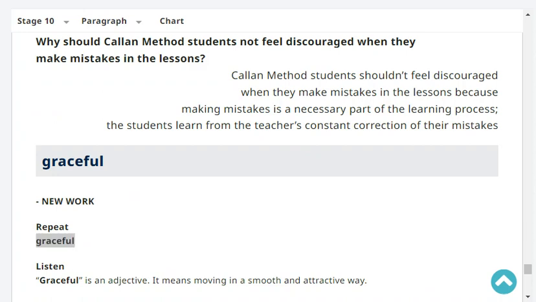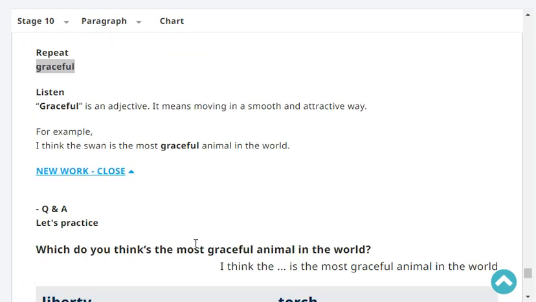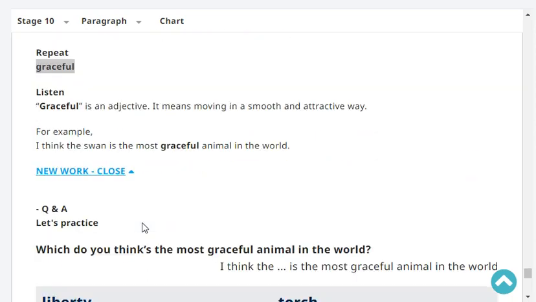Graceful. Very good. Okay, listen. Graceful is an adjective. It means moving in a smooth and attractive way. For example, I think the swan is the most graceful animal in the world. Okay, let's practice. What do you think is the most graceful animal in the world?